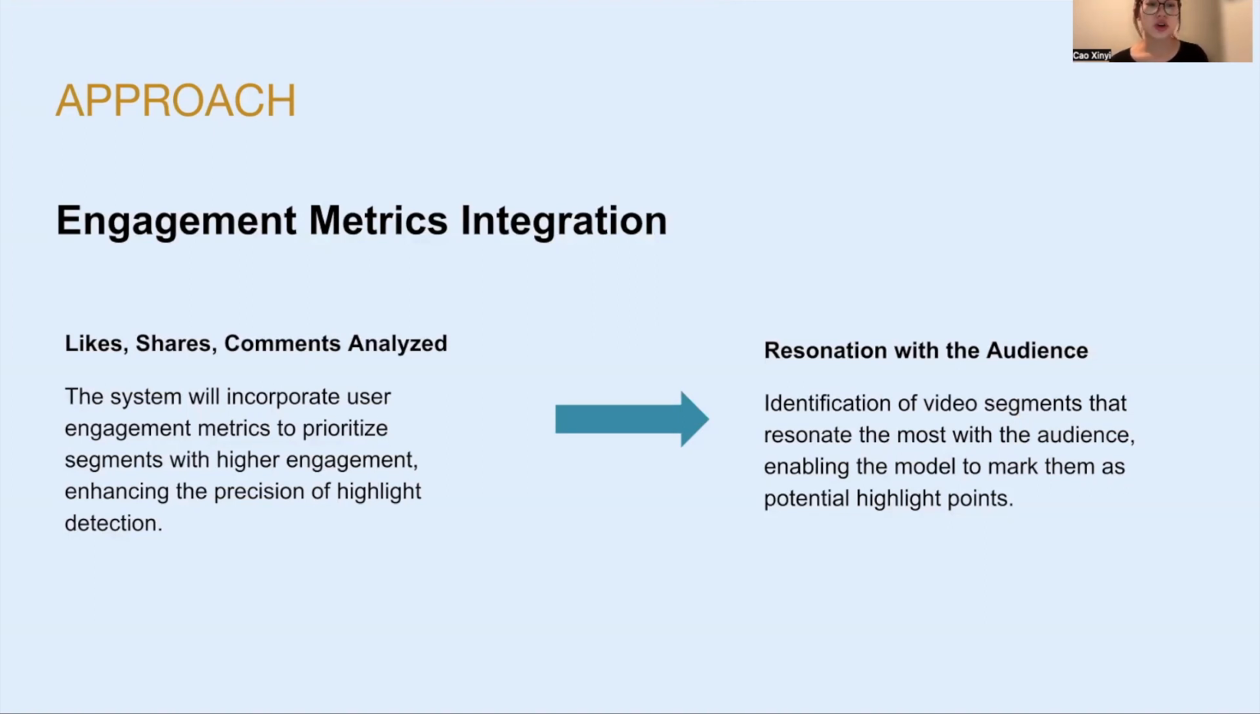So this system will incorporate the user engagement metrics to prioritize the segment with higher engagement, enhancing the precision of the highlight detection. So speaking of that, our goal is to resonate with the audience. So we want to identify the video segment that resonates the most with the audience, enabling the model to mark them as potential highlight points. For example, if a video earns very high likes, shares, and comments, that segment of this video will be marked as a highlight.